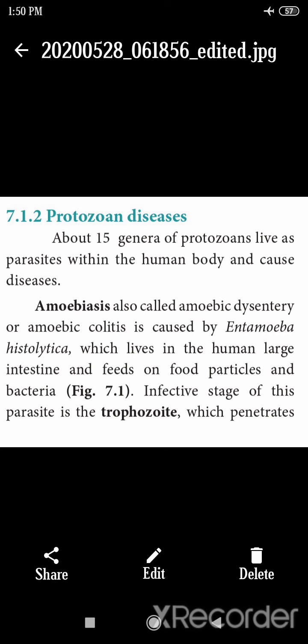Colitis means colon, so the organisms live in the colon. Entamoeba histolytica lives in the human large intestine and gets its food from food particles of human beings or from bacteria. The infective stage of the parasite is the trophozoite. Only in this stage does it enter the host and initiate the disease, penetrating the human body.